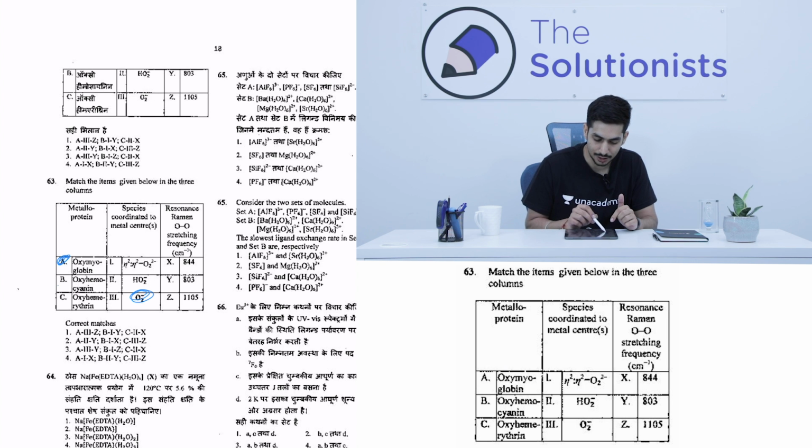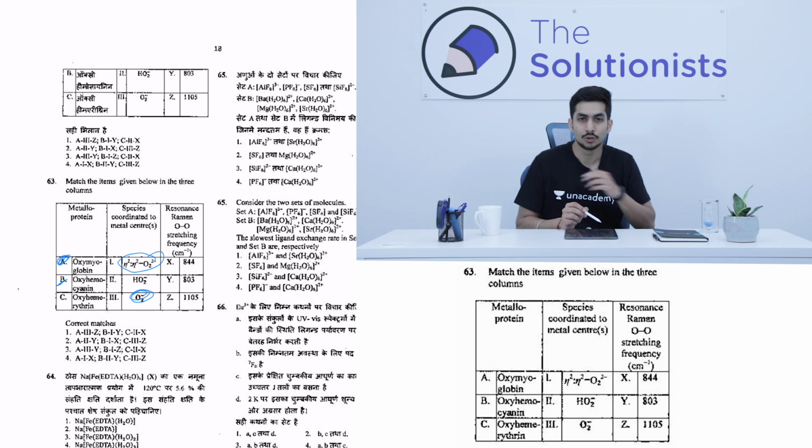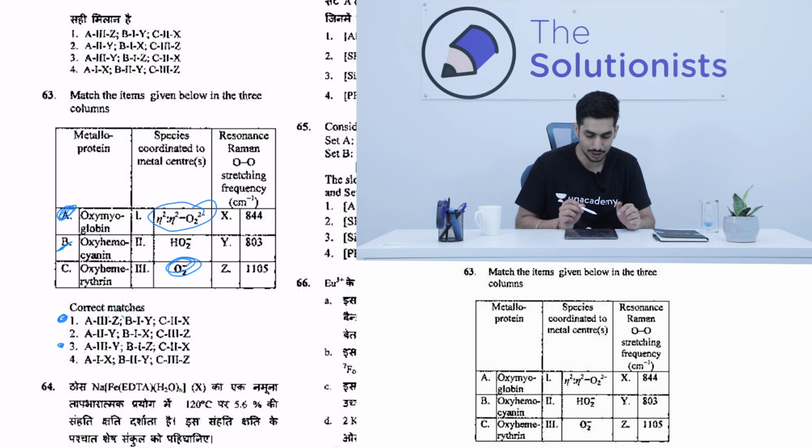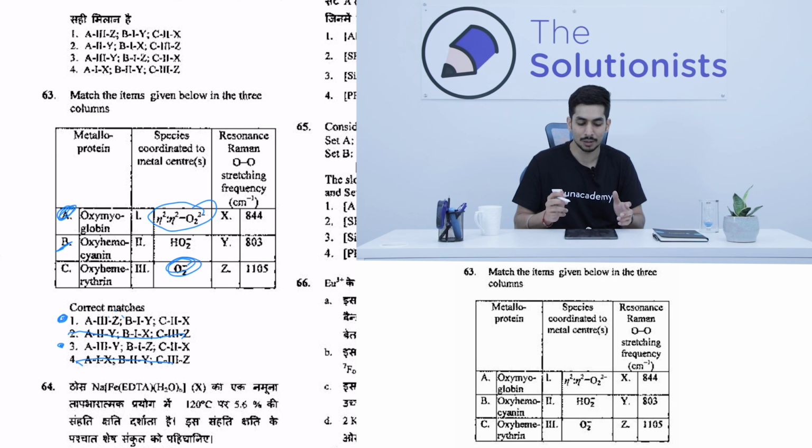For hemocyanin, it is a bridged intermediate like this. So A1 we have, A3 we have, and B1. So A3 and B1. Now you don't have to solve it completely. You have to see first where A3 and B1 is there. So A3 and B1 is there in 2 options. One is option number 1, as you can see over here, and then we have option number 3. So A3, B1. So automatically I generally used to cancel out the options so that they do not play with my mind. So I'm left with options 1 and 3.